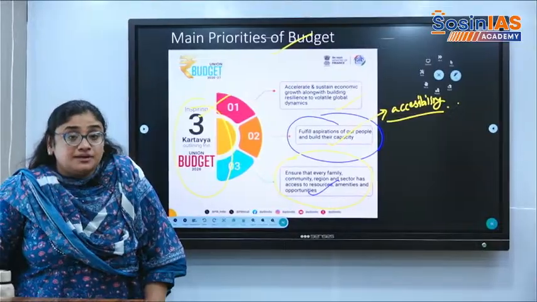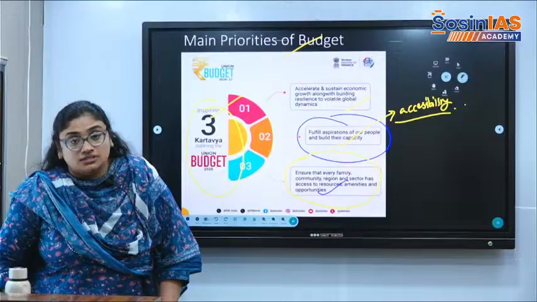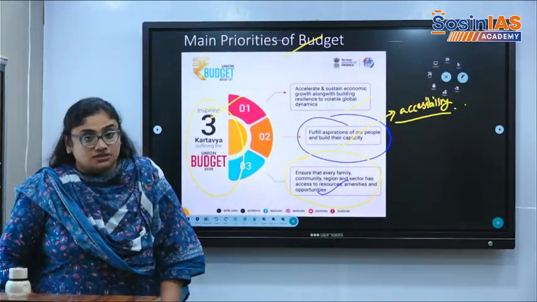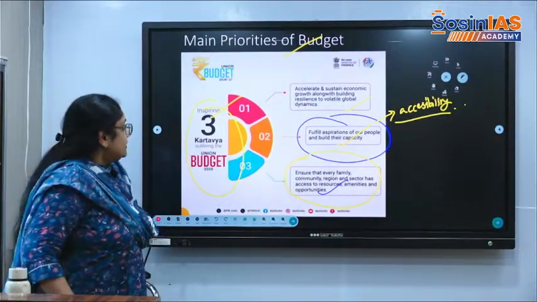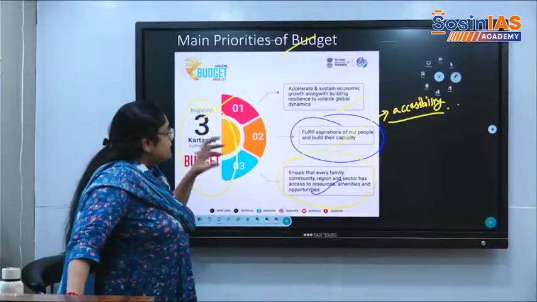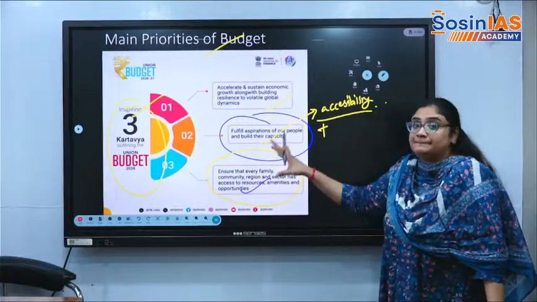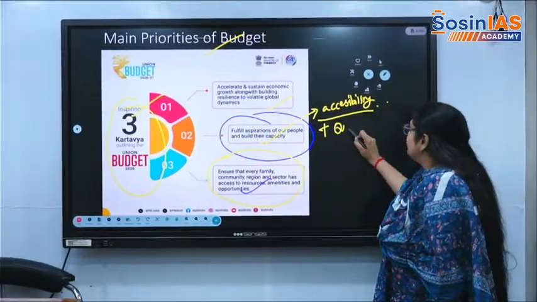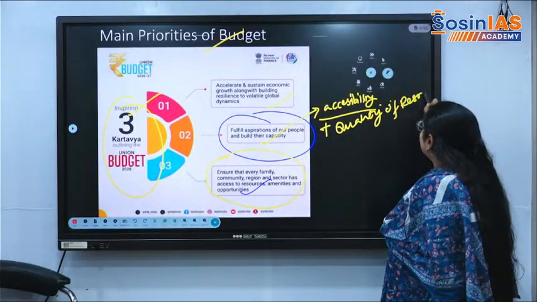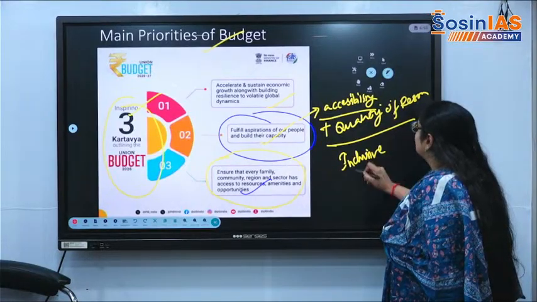So there should be growth that is coming from all people, and people need to be part of this growth, and there should be sustained growth, and this is what inclusive growth is. Okay. So these are the 3 duties. So government is basically highlighting that there should be accessibility in making people get resources, and there should be quality of resources that should be provided.